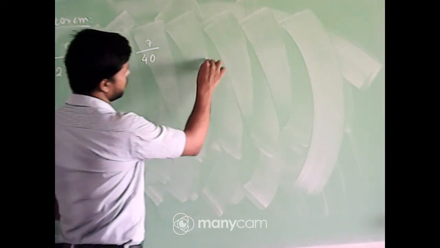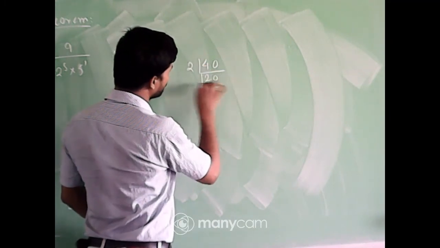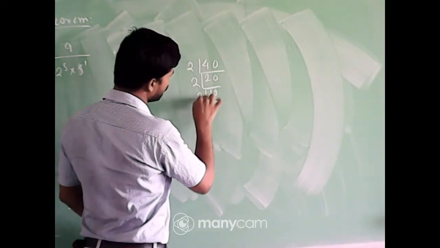I am going to the second example. Suppose 7 by 40. First check whether this 40 can be represented in the form of 2 to the power m into 5 to the power n or not. If I factorize 40, 2 20s are, 2 10s are, 2 5s are.